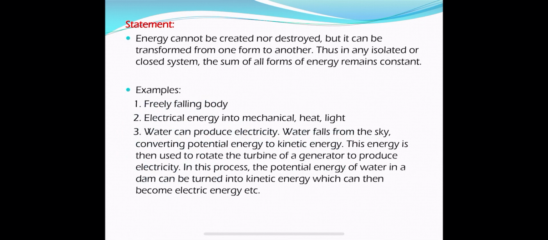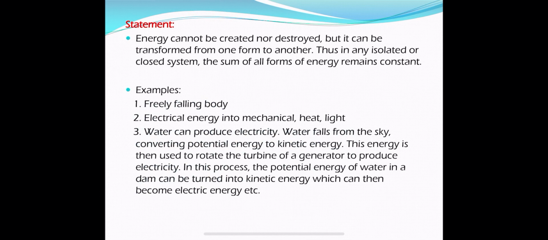And in the power stations, the hydropower station, water falls from the dam. At the highest point, the water possesses potential energy. When it is falling, the potential energy gets converted into kinetic energy. After that, this water is made to fall on the turbine. So that water rotates the turbine to generate electricity. So kinetic energy is converted into electricity.